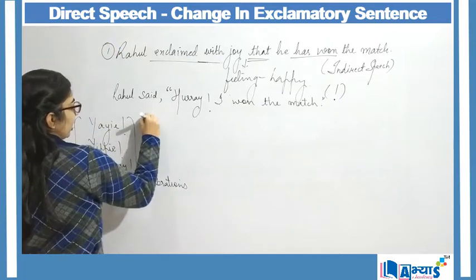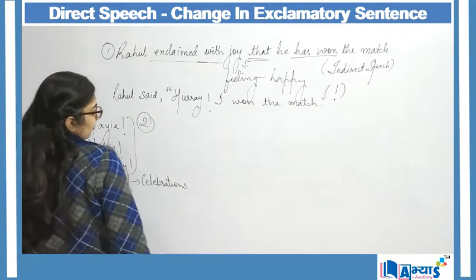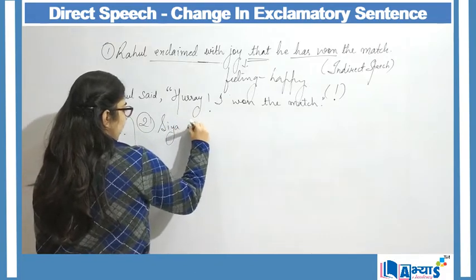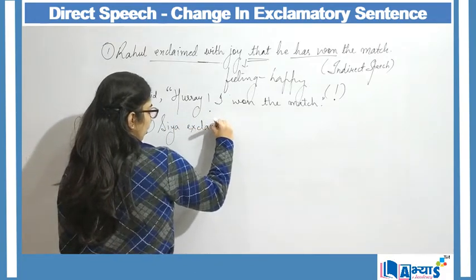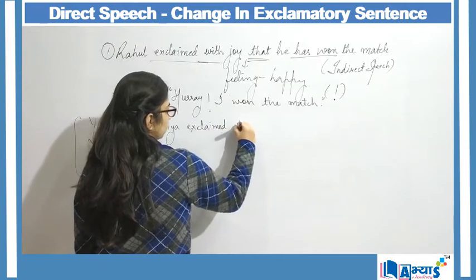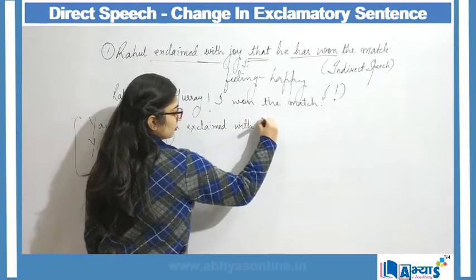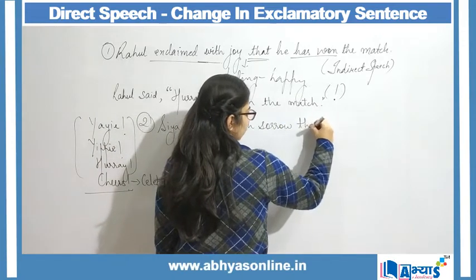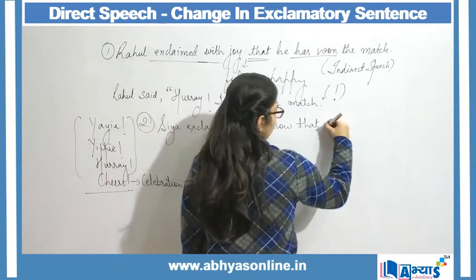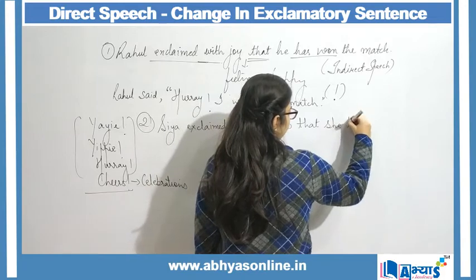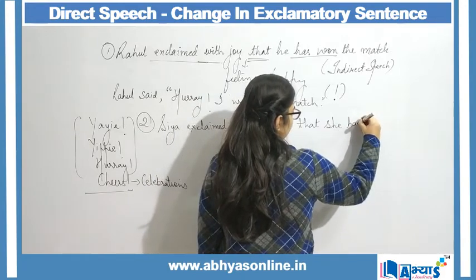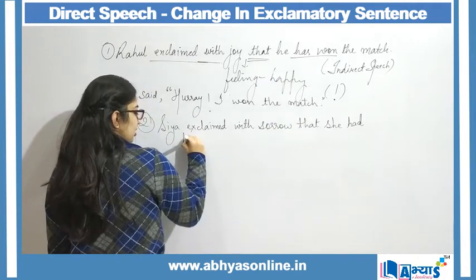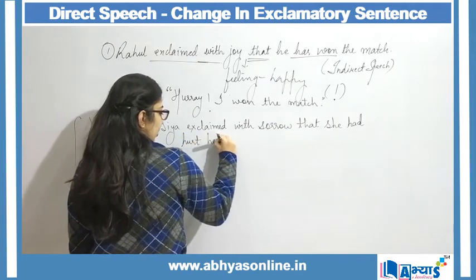Another example can be Sia exclaimed with sorrow that she had hurt herself.